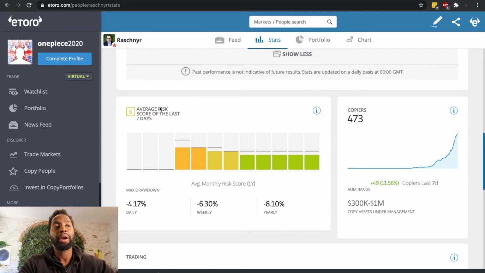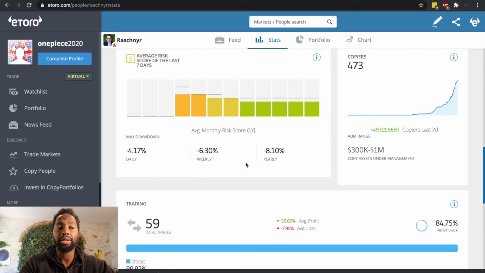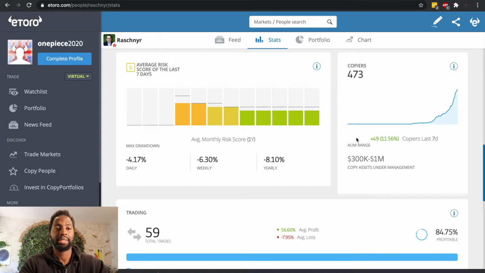So if you are a medium risk or low risk investor, this is someone that you might want to look at and consider. You can also see that for the past 7 days, a lot of people started to follow him. He had an 11% increase in new copiers.